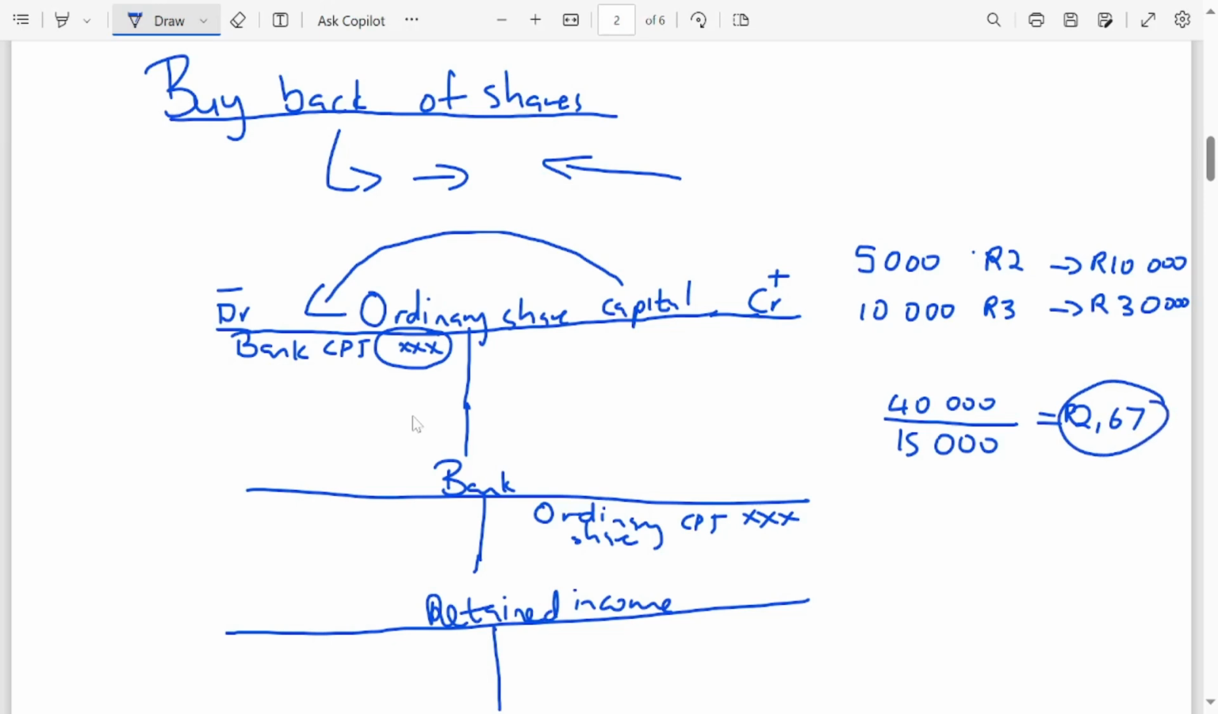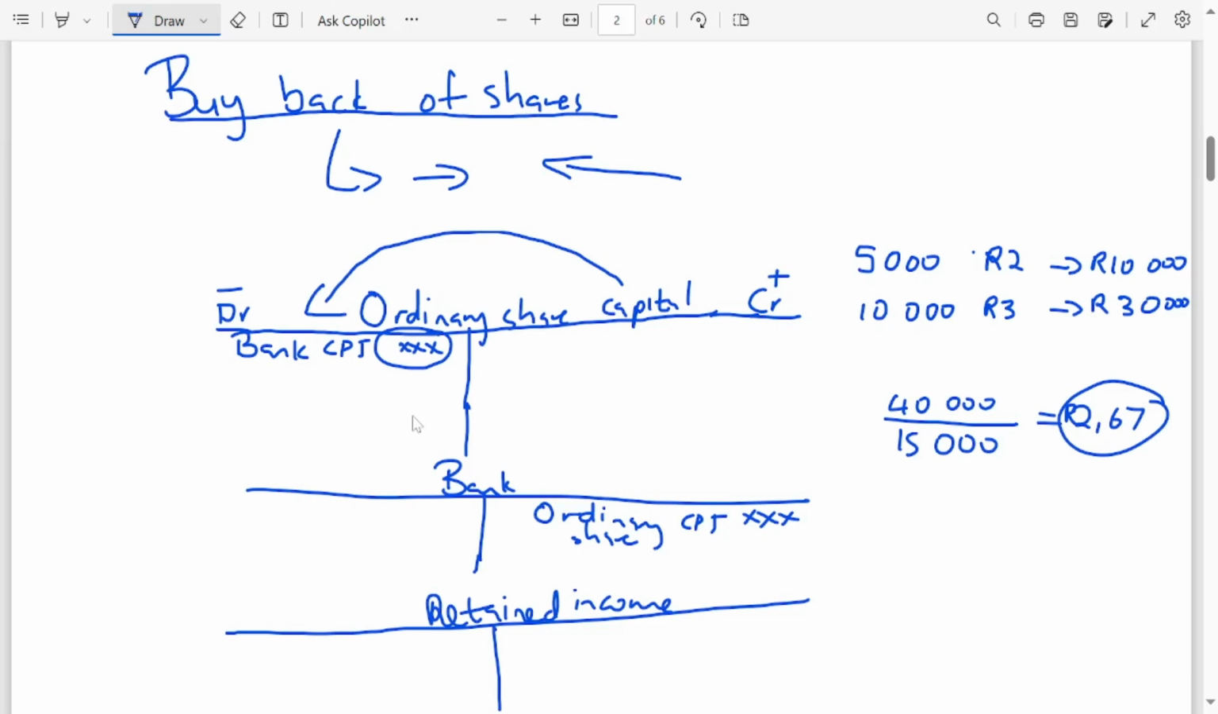So it means that the amount you are going to use in the ordinary share for the buyback of shares is going to be 2 rand 67 cents. We are going to take this amount and multiply it with the shares that have been bought back. We are not going to use the value of the buyback.